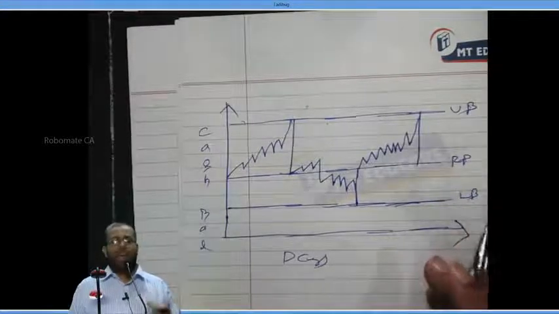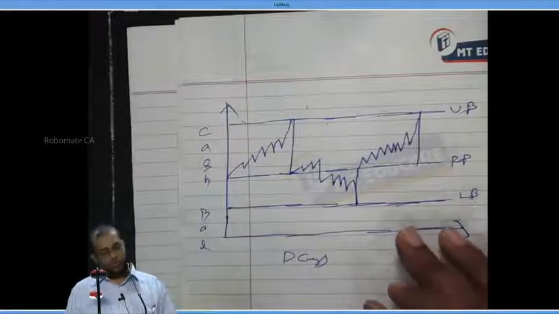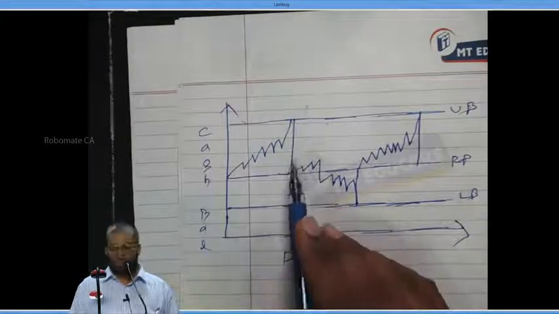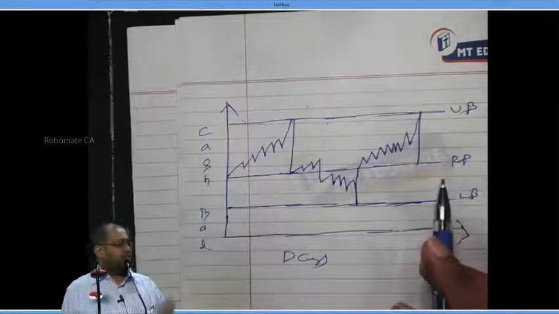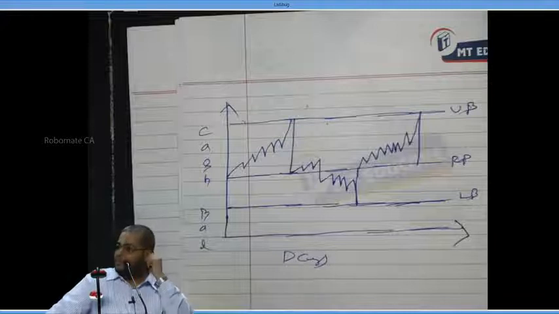He should invest so much cash in marketable securities that the balance falls to the return point.